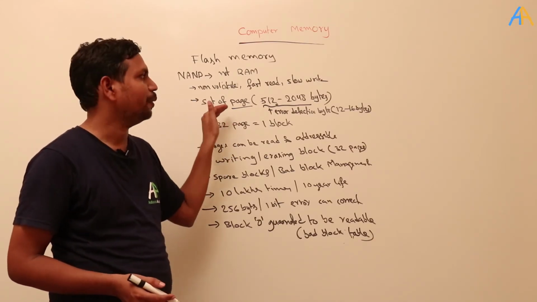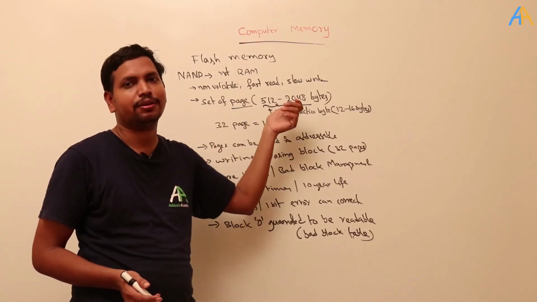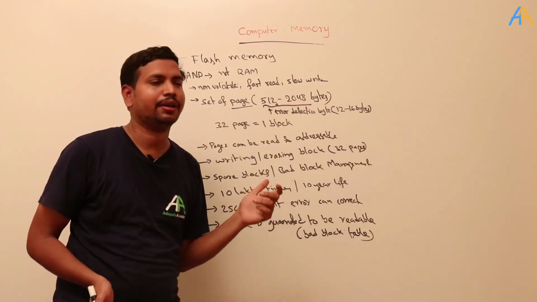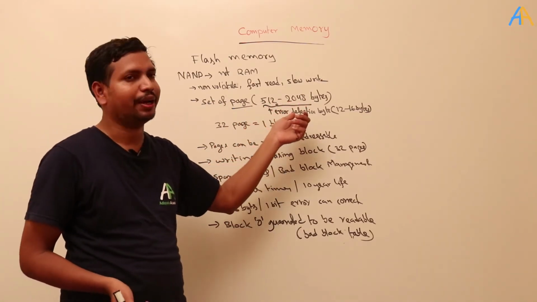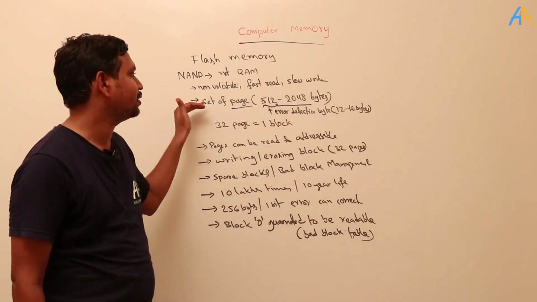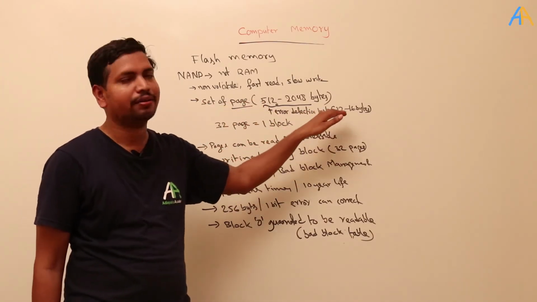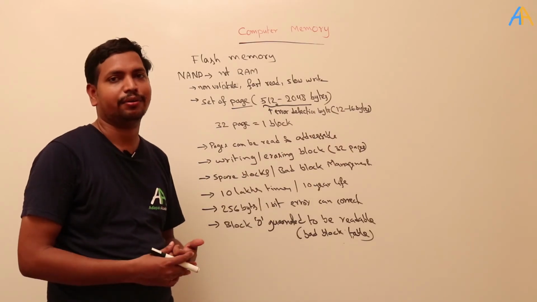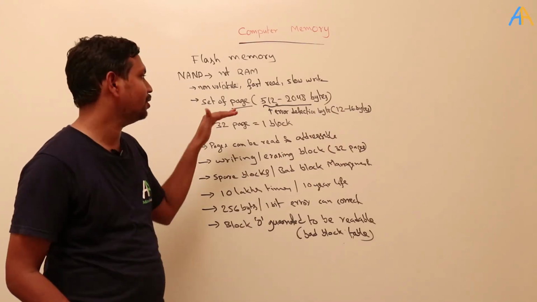Pages means one page usually has 512 to 1048 bytes of data, plus error detection bytes. Error detection means 12 to 16 bytes. That means one page contains 512 bytes plus 12 to 16 bytes of error detection code. So this is called a page.